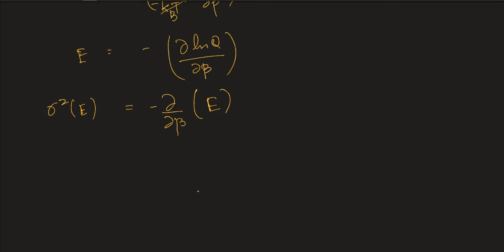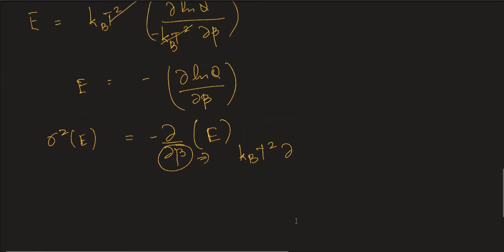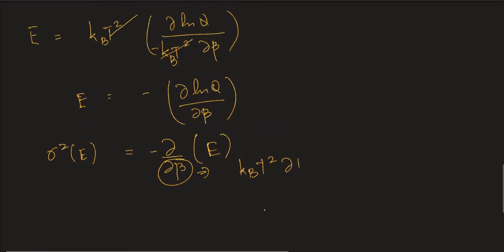So instead of dou beta, we'll again substitute this kBT square into dou beta equals dou T. Therefore, dou beta is equal to dou T by kBT square.